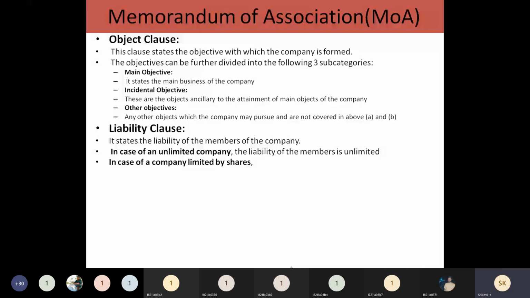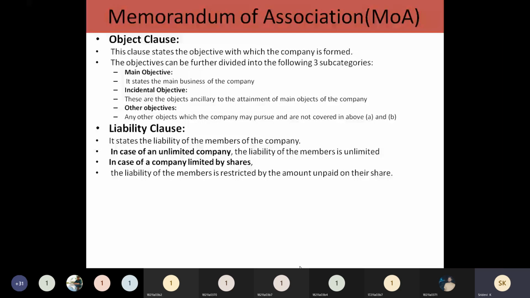In this liability clause, it means they are restricted to the extent of the amount unpaid. For example, if one share value is 1,000 rupees, they are not going to pay 1,000 rupees at a time. Some part of the share value will be paid once, and later they will call again to pay the remaining amount. Like that, 2, 3, 4 times they may call the investor to pay the amount in case of IPOs. IPO means initial public offer.